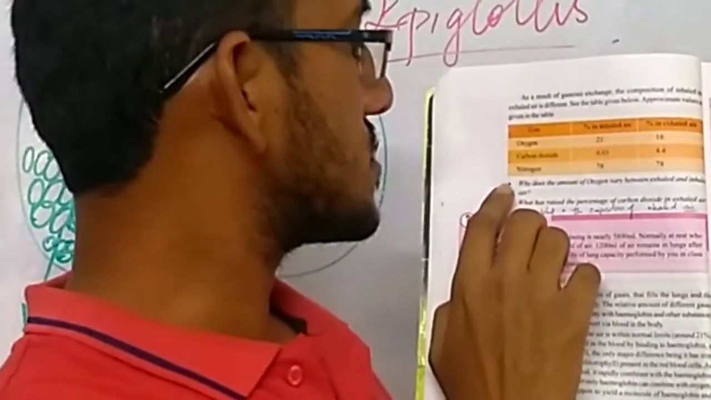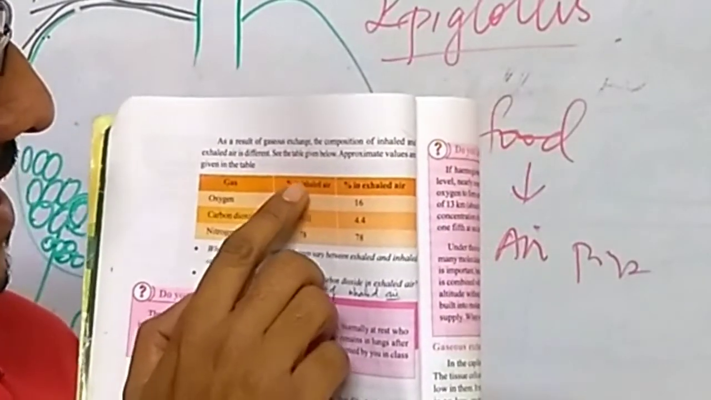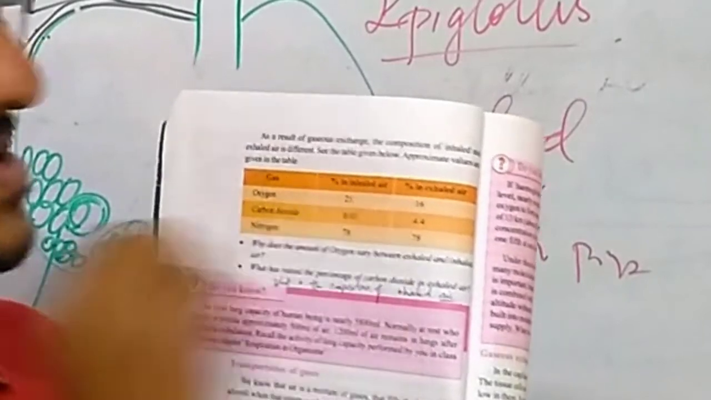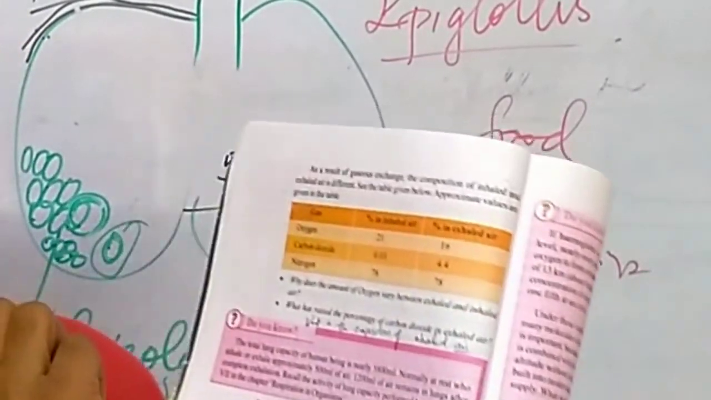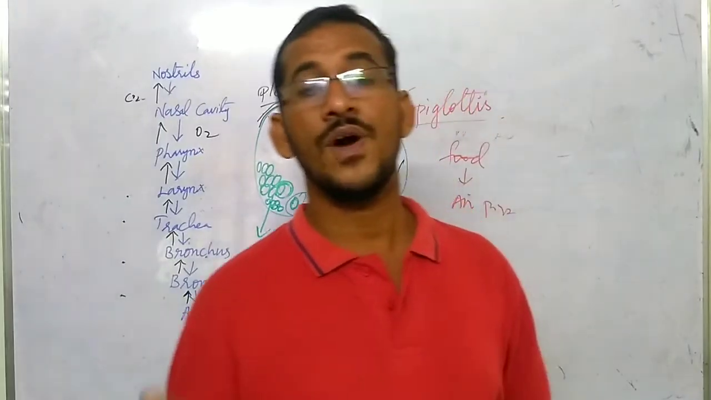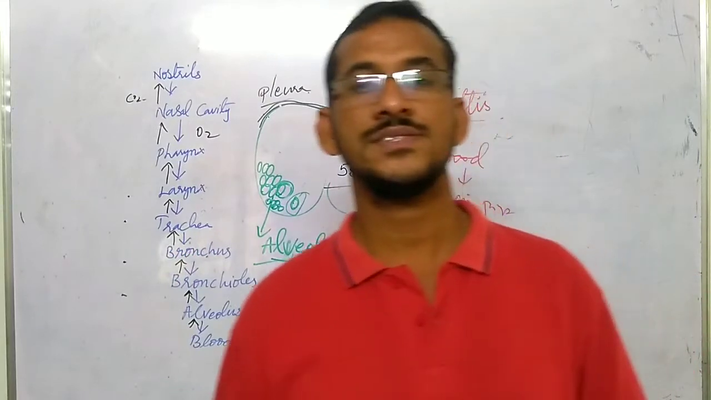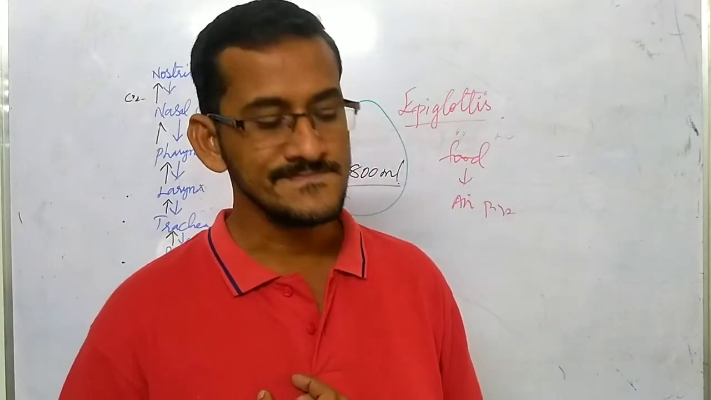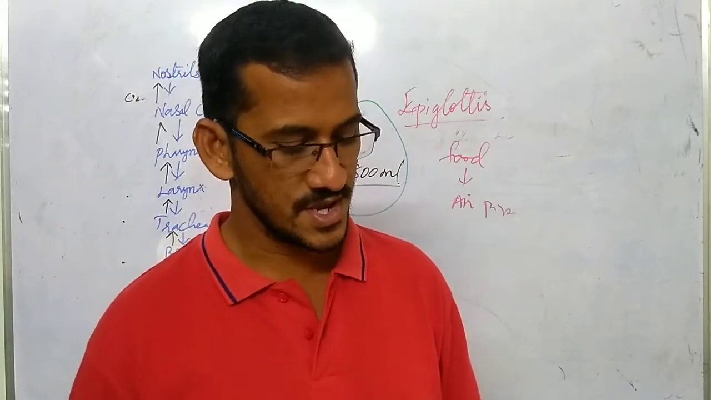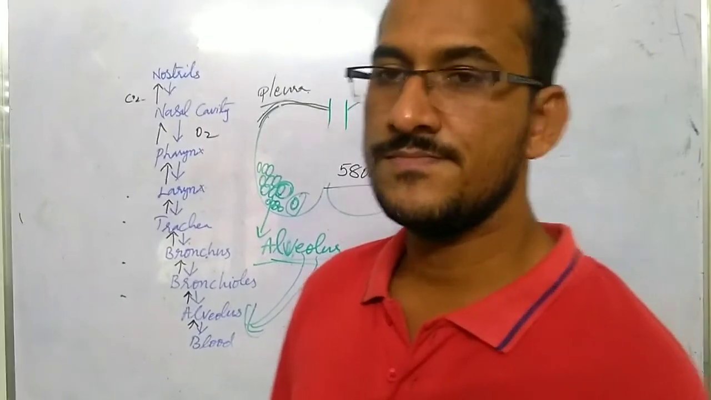Suppose they ask you why the oxygen percentage in inhaled air and exhaled air differs. In inhaled air it is 21, in exhaled air it is 16. It is reduced when it comes out. Why? Because for oxidation of glucose, for breaking down of food, oxygen is utilized by our body. That's why the percentage of oxygen is reduced. So like that, questions can be asked from the table.